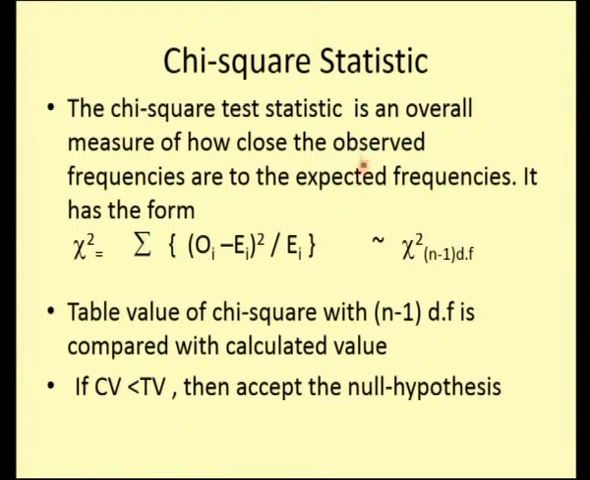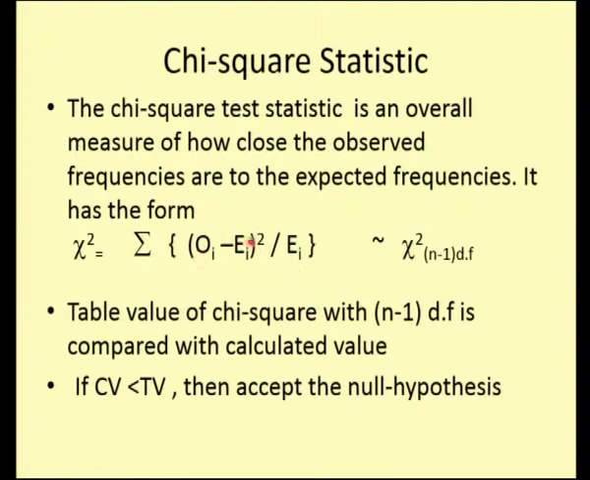So, we have to compare these two, O and E. The chi-squared statistic is nothing but the summation of (Oi minus Ei) the whole square divided by Ei, and it follows a chi-square distribution with n minus 1 degrees of freedom. So what we need to do is find the expected frequency, find the difference, square the difference, and divide by the expected frequencies.